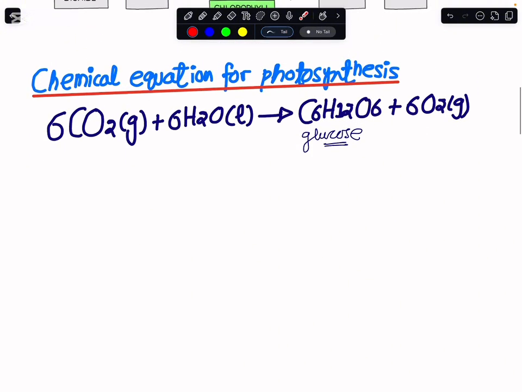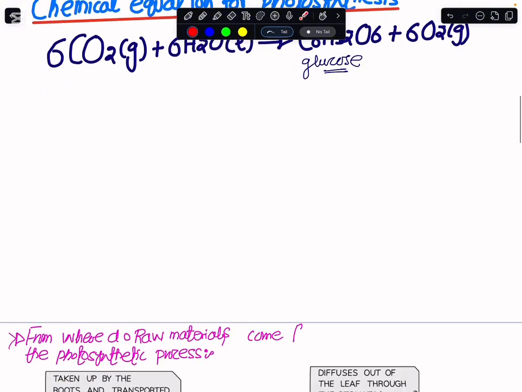Now, the plants have made the glucose, and we will see how this glucose is utilized in the plants, and how the plants are able to convert this glucose to other biological molecules. By that we mean how they make protein from this glucose, and how they make fats from this glucose molecule, because this is a basic biological molecule and it requires some interconversion.